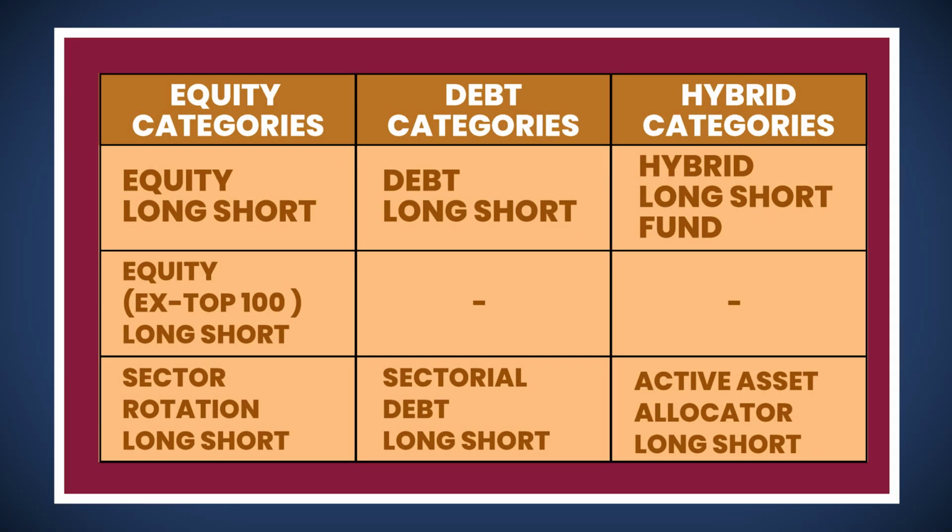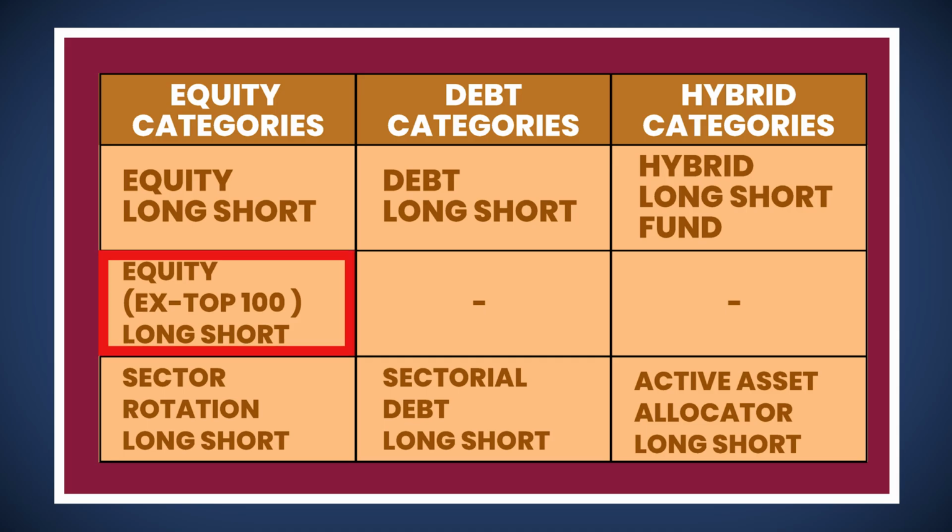Now let's go in depth about the categories of SIF. There are 7 categories of SIF launched by SEBI. Equity Long Short Fund, a flexi-cap fund with 80% exposure in equities across all market caps. Equity X100 Long Short Fund with at least 65% of the exposure in mid and small cap stocks.